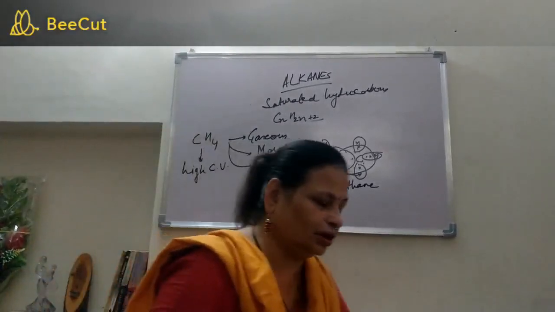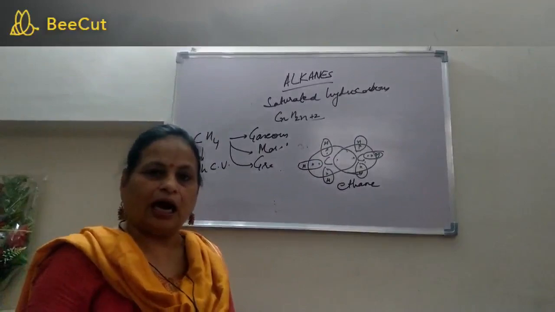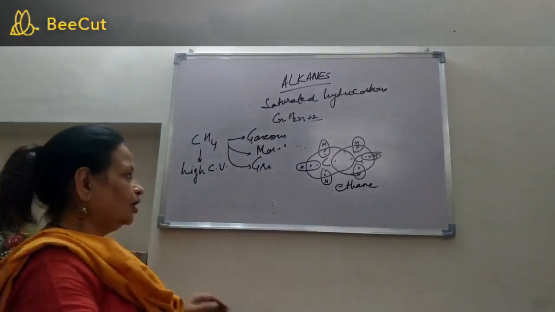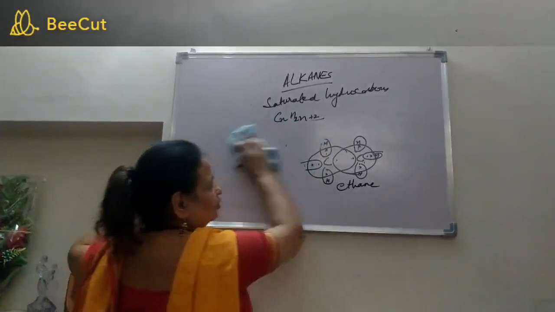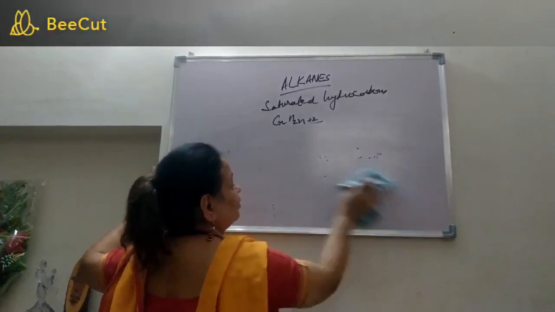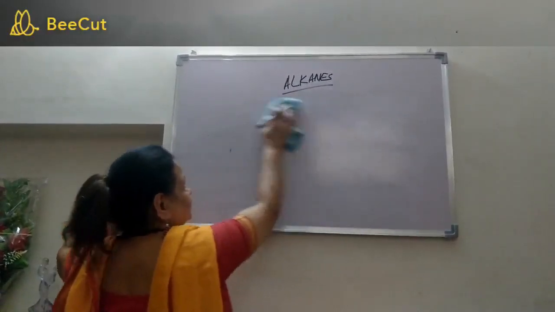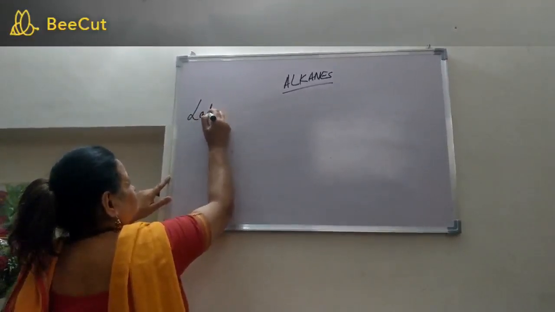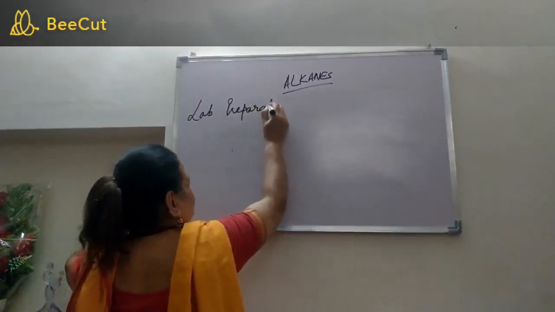Now we will study how methane can be prepared in the lab, what the different methods are, how it can be prepared on a large scale, and what its properties are. We are studying methane in detail because if you know everything about the first member of the family, you know about the entire homologous series of alkanes. So the first thing is lab preparation of methane.